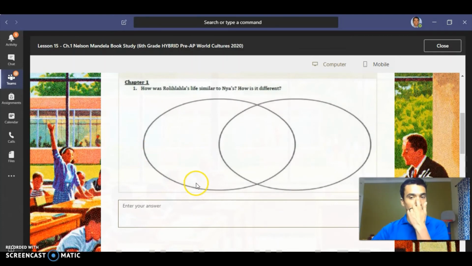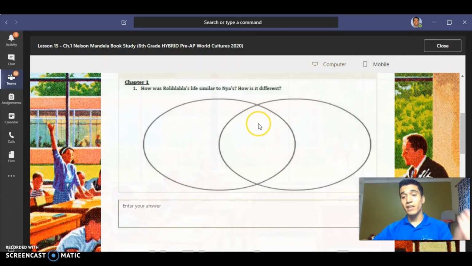Okay, so one thing I could say is that one similarity is they both struggled and had to travel long distances because of hardship. One being a war for Salva and Nya's life, and then the other one being father's death in Nelson's life, and his mother and him having to walk to a new tribe, and then him being completely surprised by the house and the car and everything like that. And so that was one thing we can put as a similarity.